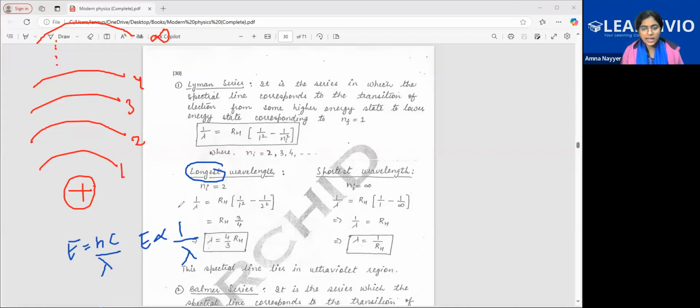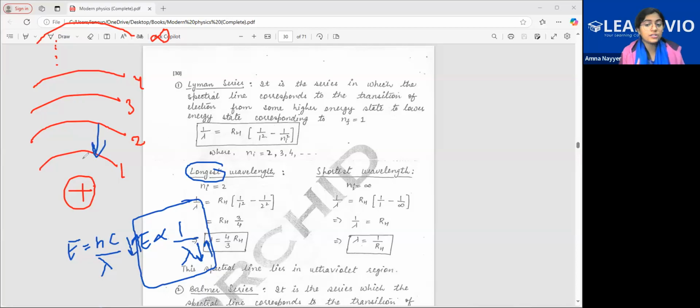Look at this relation. Less energy. Yes, less wavelength, more energy. More wavelength, less energy. Inversely proportional, no? So the longest wavelength means the shortest energy difference. That is from second when it comes to the first.